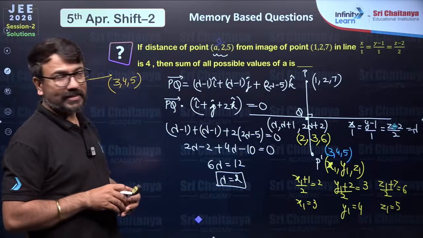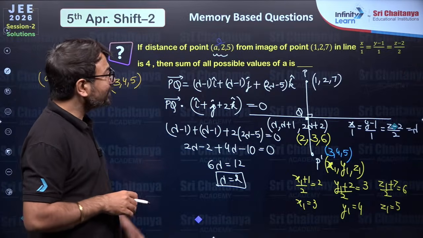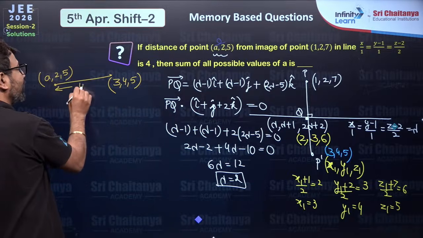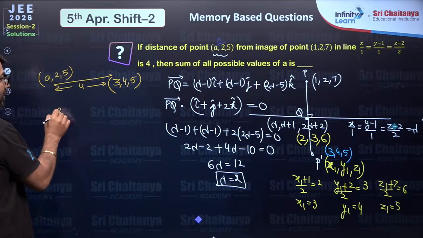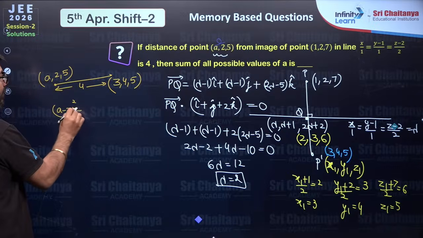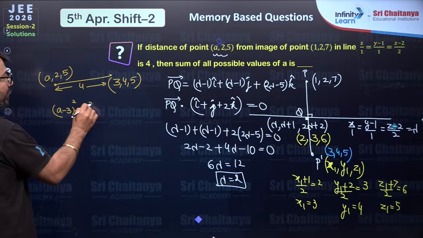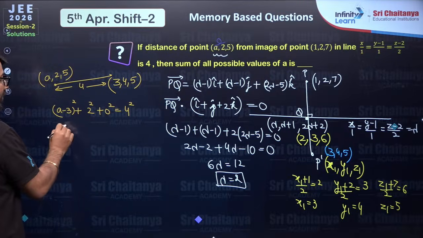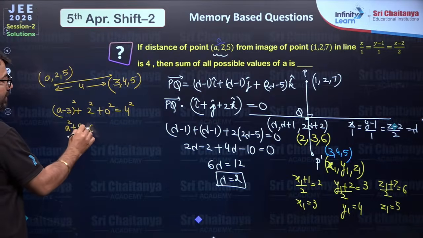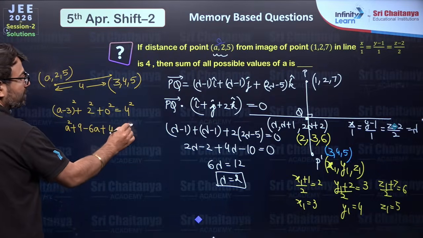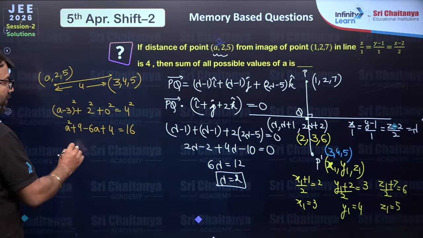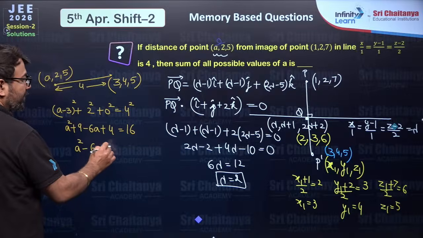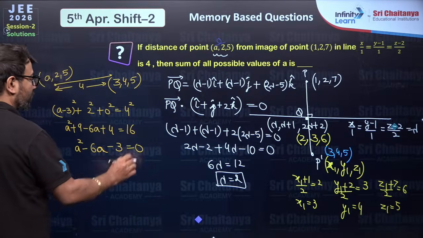Now once you are able to understand this, my dear students, after this you have to take the distance formula, and the distance they have given is equal to 4. So you will be able to write here (a minus 3) whole square, then (2 minus 4) whole square, and then (5 minus 5) whole square, which is equal to 4 square. So it will be a square, then plus 9 minus 6a plus 4 is equal to 16. I hope you are able to understand. So a square minus 6a, 13 minus 16, it will be minus 3, which is equal to 0.